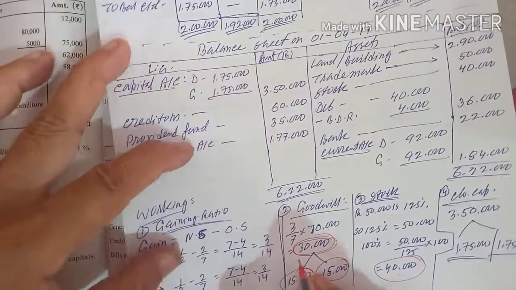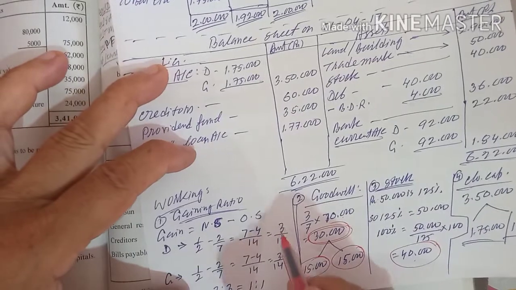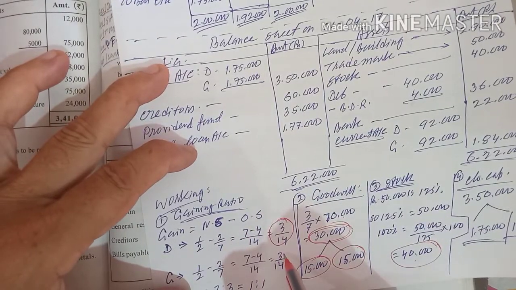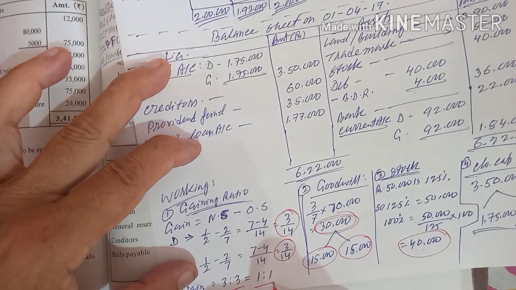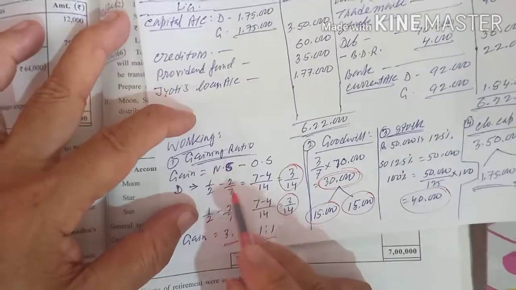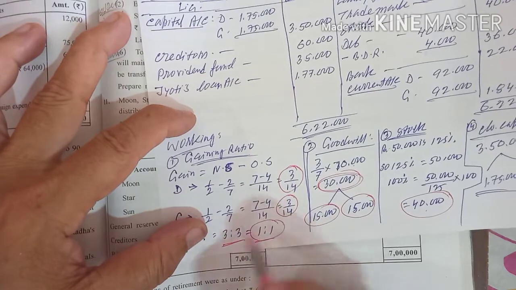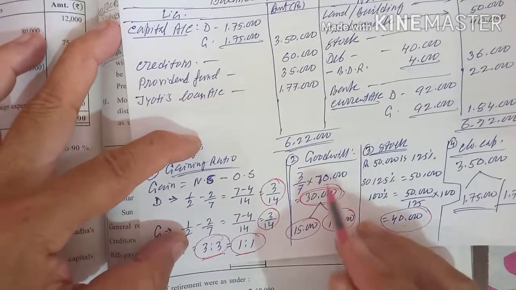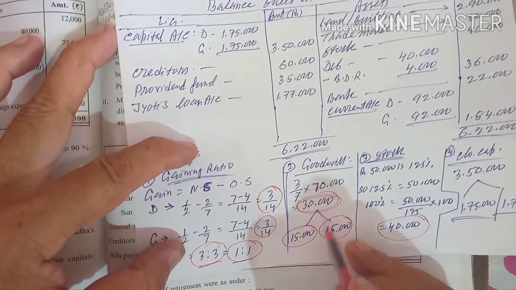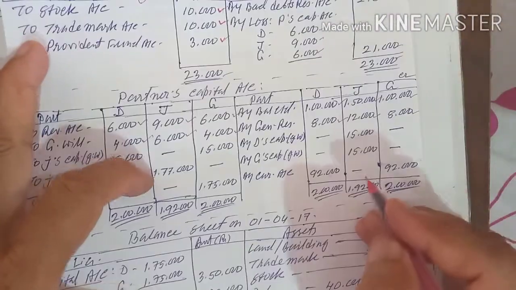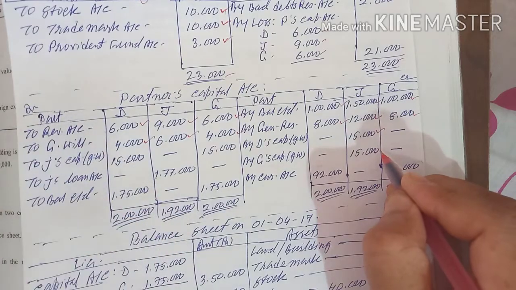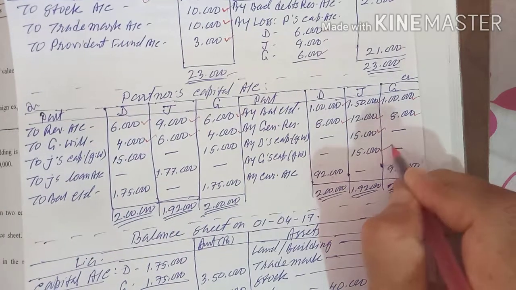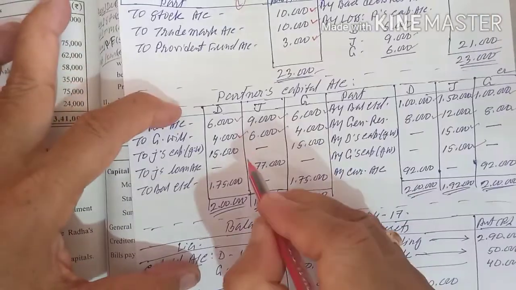Why? Because their gaining ratio is equal. The gaining ratio is 3/14, 3/14, which is 3:3, which is 1:1. If you find out the gaining ratio, you will see it is equal. If the gaining ratio is equal, they will give the goodwill equally: 15,000, 15,000. So Jyoti will get 15,000 from D and 15,000 from G. So this is credited, and these 15,000, 15,000 are debited.